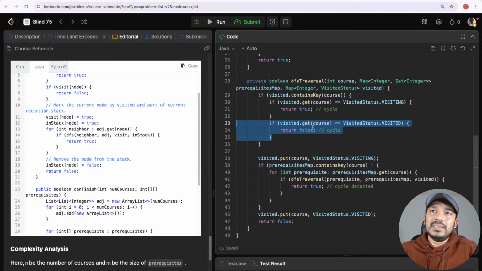So now I added it: when it is marked as visited, then just return false. And if it is marked as visiting, and I'm trying to visit that once again, that means there is a cycle. The same course is dependent on itself, so it's never going to finish. That's when I will return it as cycle detected, and I'll return true. So this one is okay, already visited, so I'll just return false.